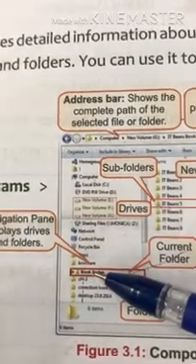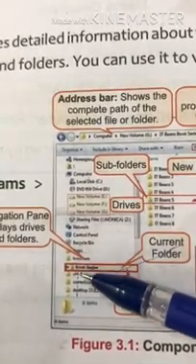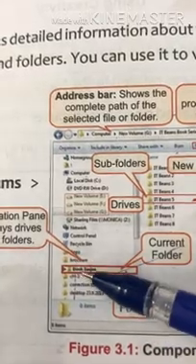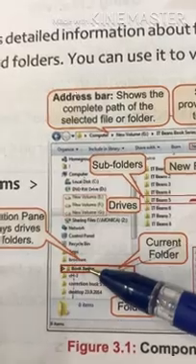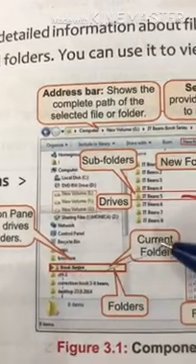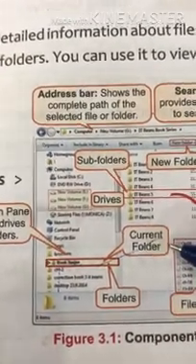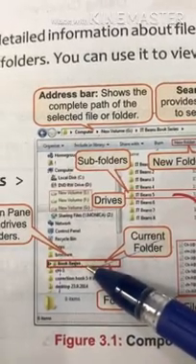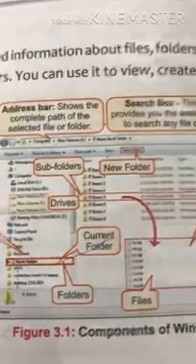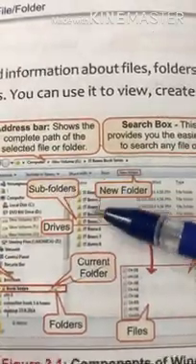In this section a lot of folders are given. When we select one of them, it is known as the current folder, meaning we are going to work on the folder which we are clicking. Now come to the subfolders.